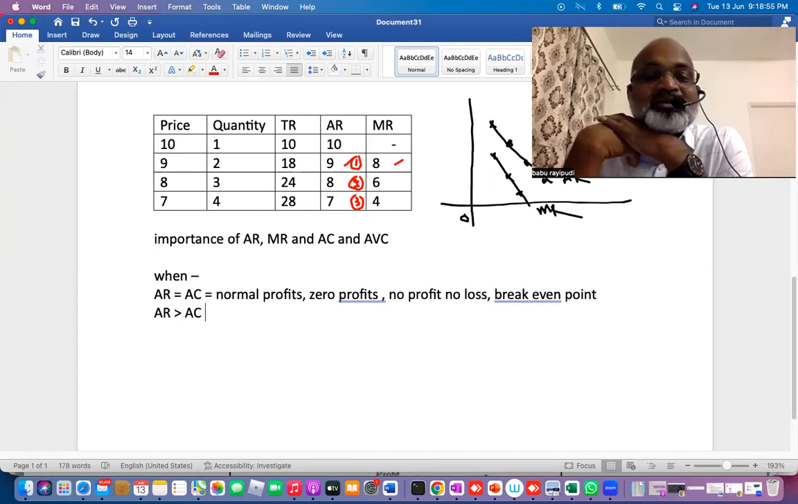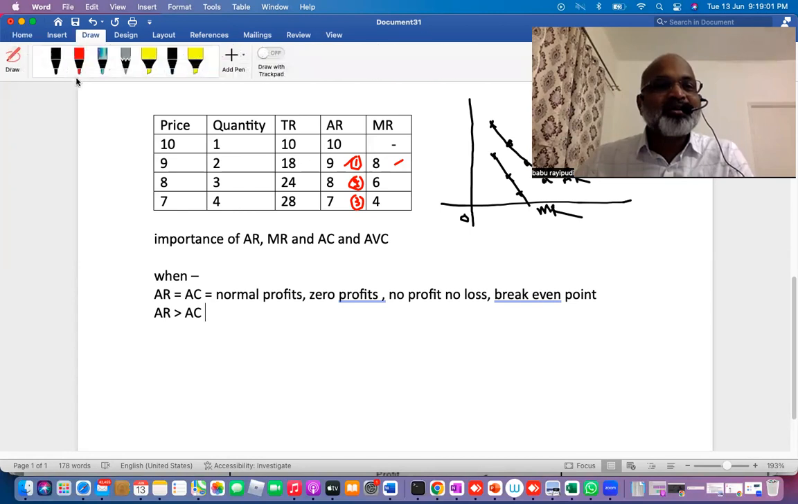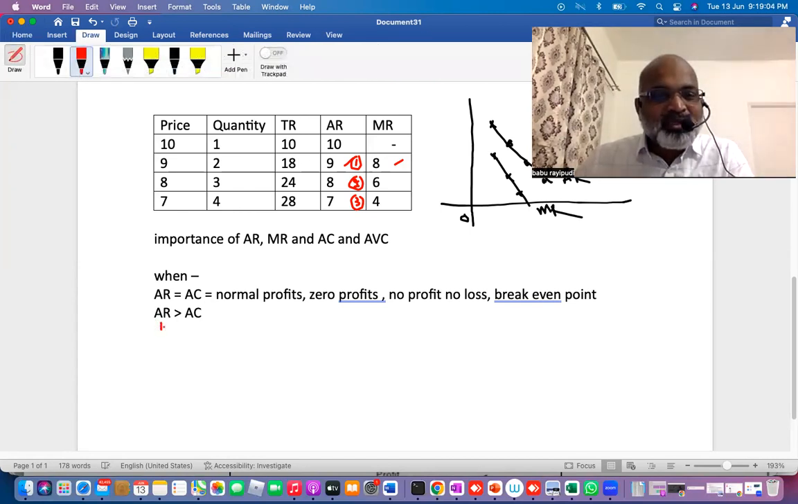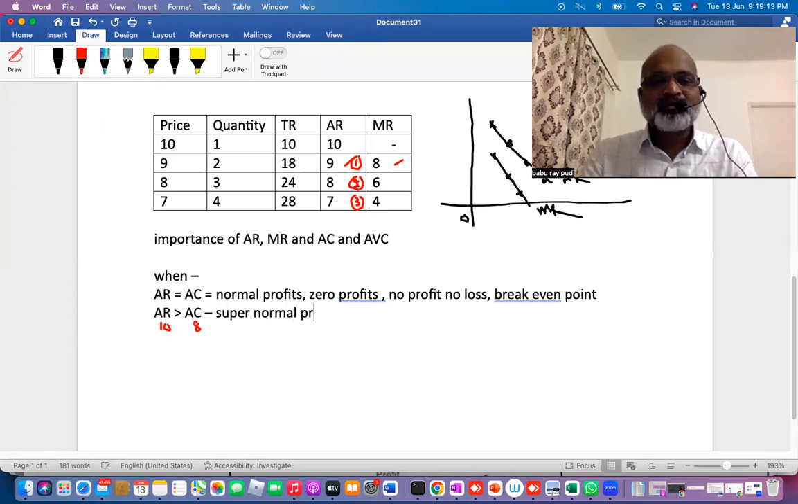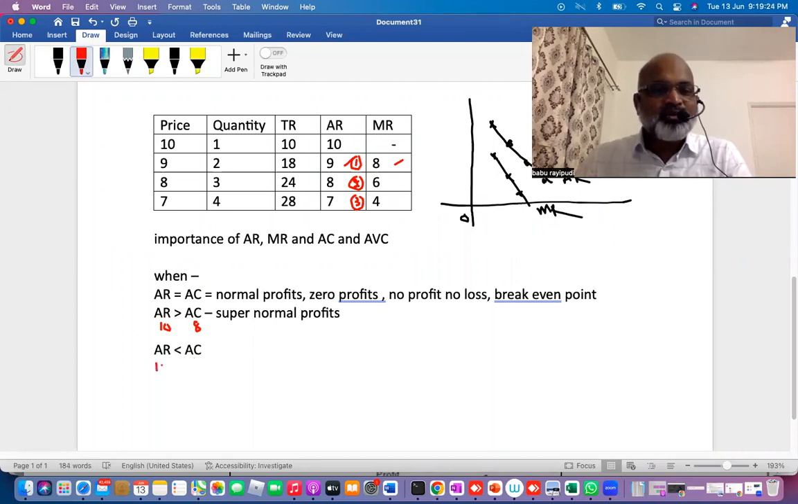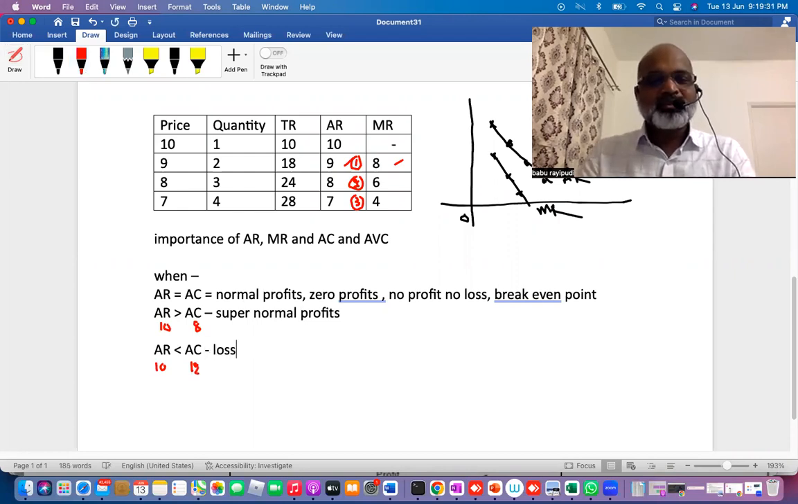Average revenue is greater than AC. That means 10 rupees you are charging, 8 rupees is the cost. So my point here is 10 rupees you are charging, but your cost is 8 rupees. So this is called super normal profit. Got it? Then AR is less than AC. In other words, 10 rupees you are charging, but 12 rupees you are spending. Yes. Then this is losses.